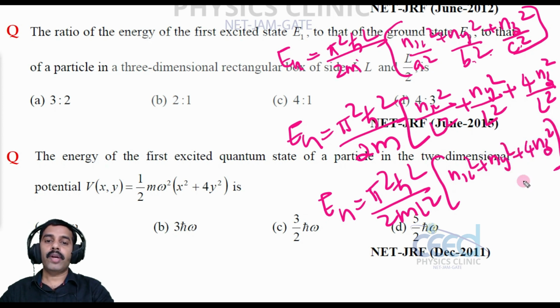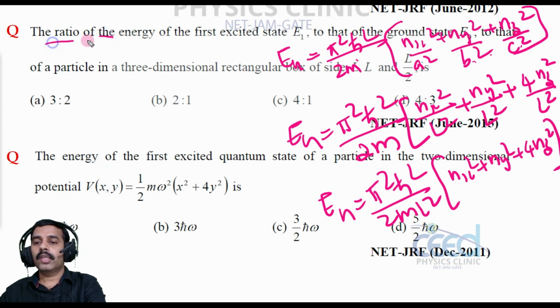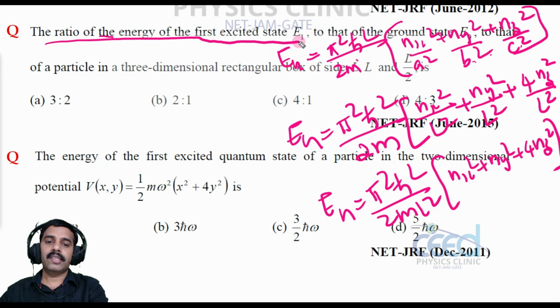Now we need to find the ratio of the energy in the first excited state E1 to that of the ground state. Ground state means all the values are 1.